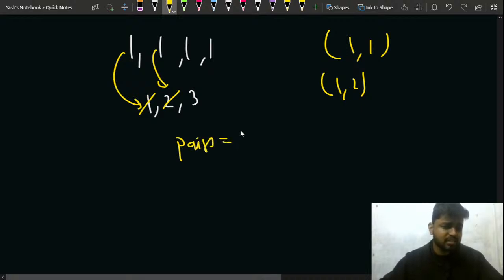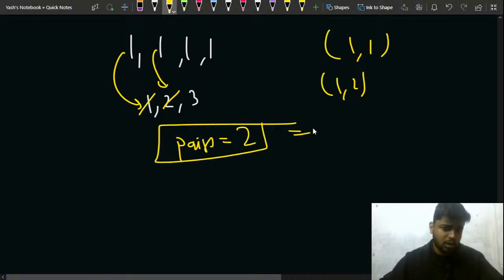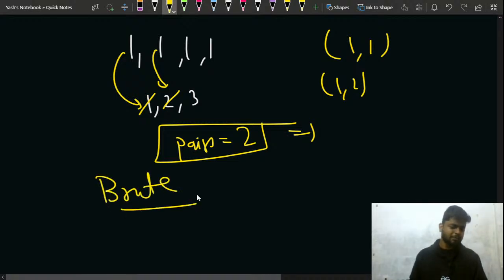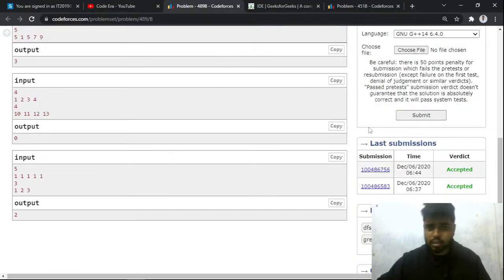So the total number of pairs that I can make is nothing but 2. Now notice that the problem was a brute force. So when it is given brute force, then you don't need to prove yourself that you can do it using binary search or some other techniques, because you can see that this was what? This was a problem B.